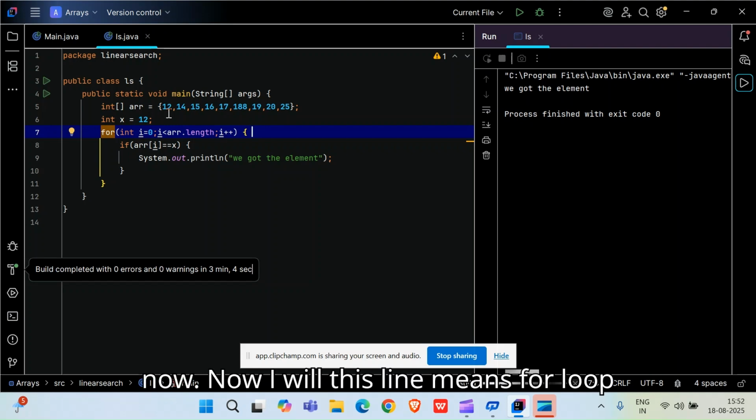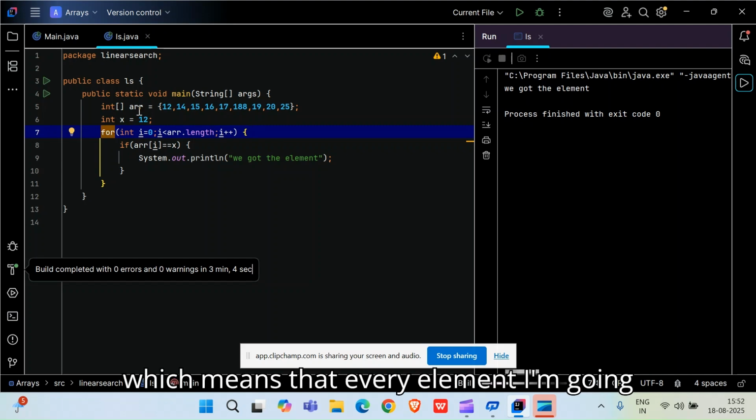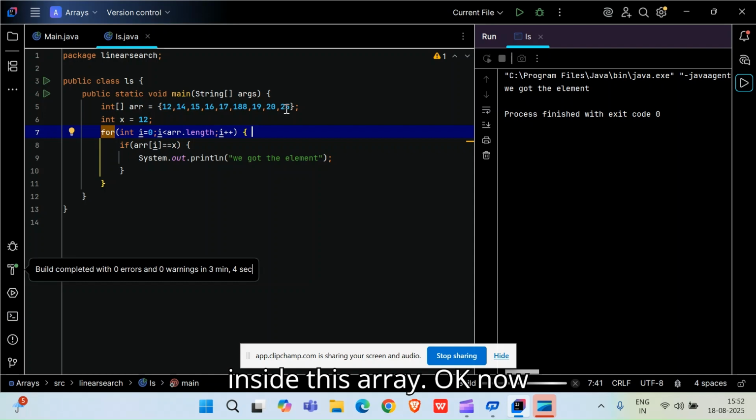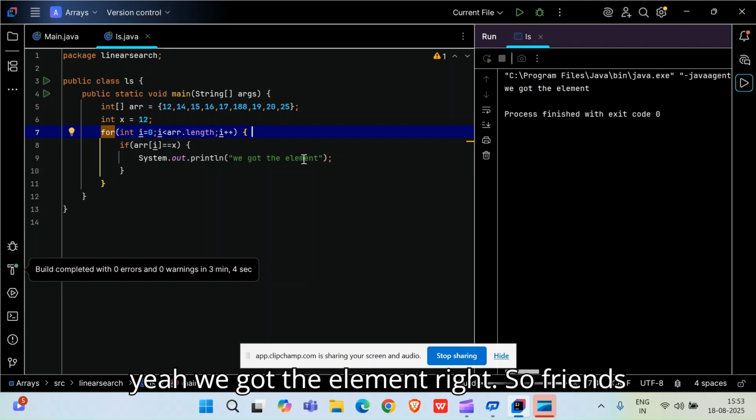Okay, now this line means a for loop, which means that I am going through every element inside this array. Now inside this, I will not simply print, I will write a condition. Why a condition? Because I want to find this number. So if array at a particular index, and that index I don't know where it is present, no doubt it is present at the zeroth index, but let's say I don't know, right? So if array at index i equals the value that we have declared, then we will print that yeah, we got the element. So friends, this is the meaning of linear search algorithm.